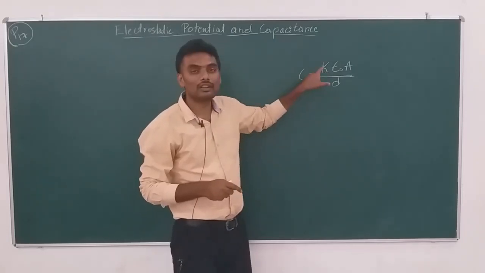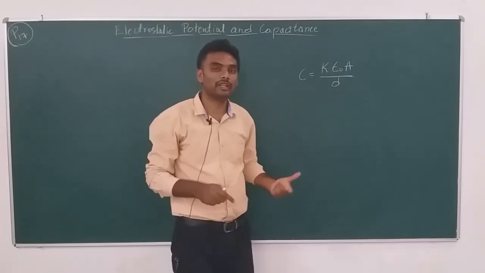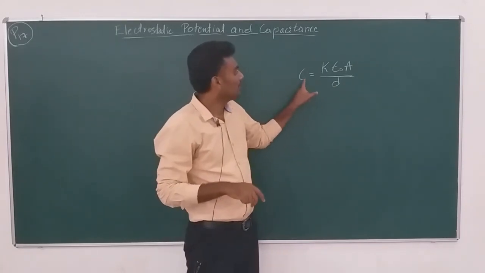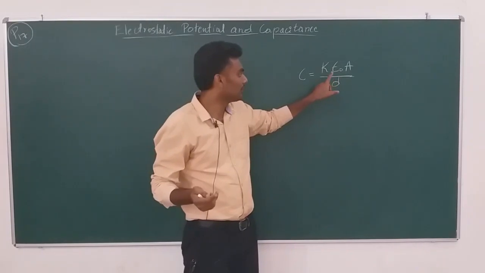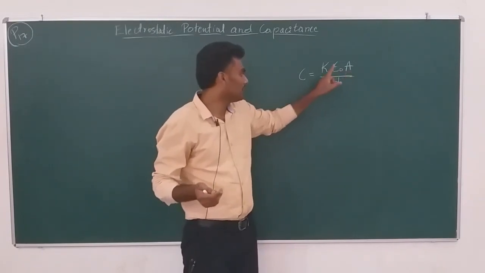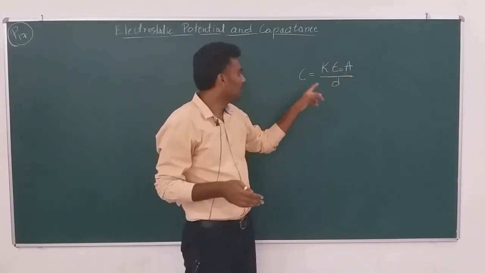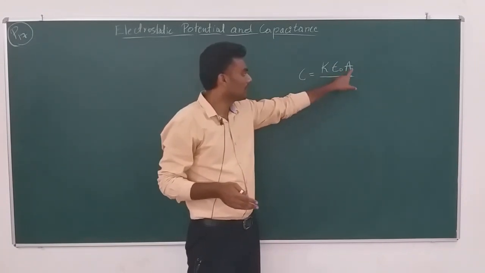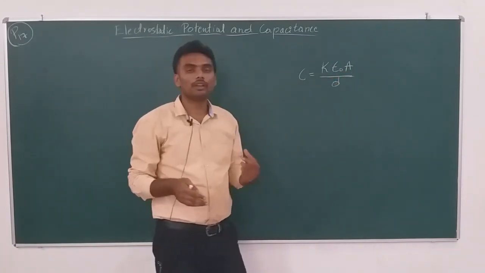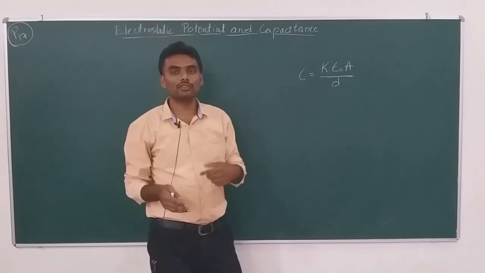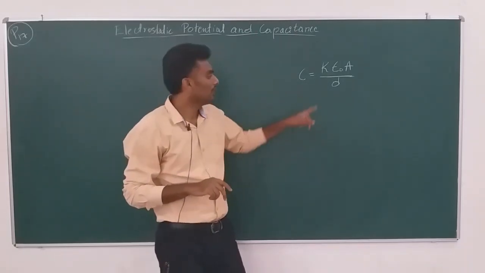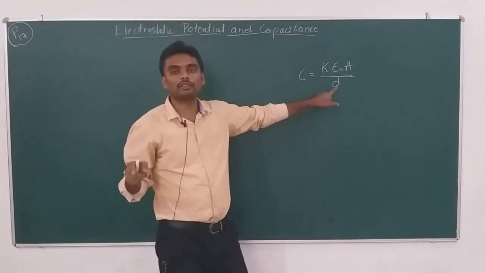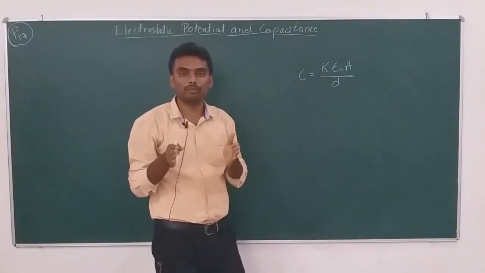C is dependent on the dielectric constant of a given medium, and epsilon naught is a constant, no need to worry, it won't change for any medium that you choose. A and D are variable, they can be varied. So, C increases when A is increased. The capacitance is also dependent on the area of the plates chosen, and it is also dependent on the distance of separation between the plates.